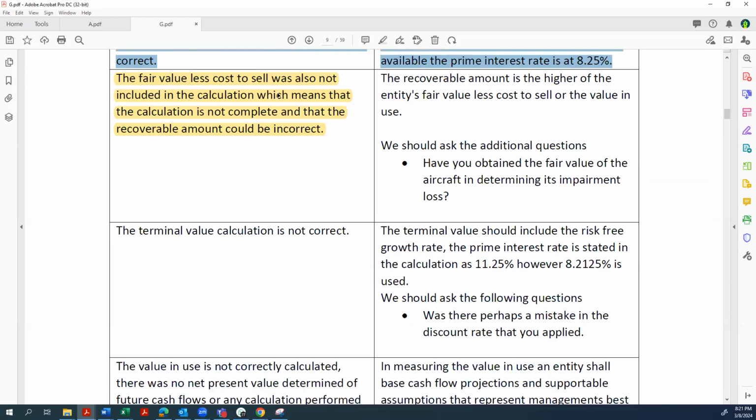And then the fair value less cost of sale is also not included in the calculation. It means that the calculation is not complete and that the recoverable amount could be incorrect. The recoverable amount is the higher of the fair value less cost of sale and the VIU. I would have you obtain the fair value. So I'm happy to then give the fair value less cost of sale that I provided.